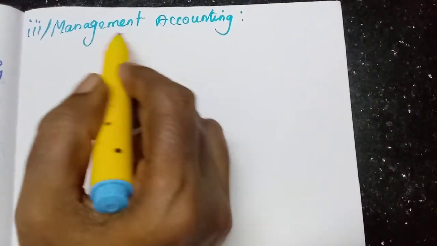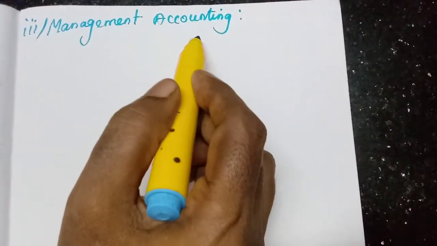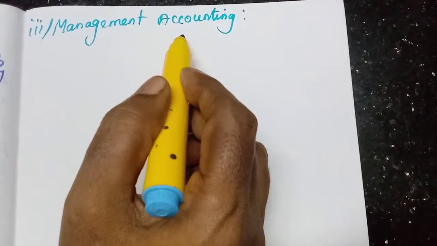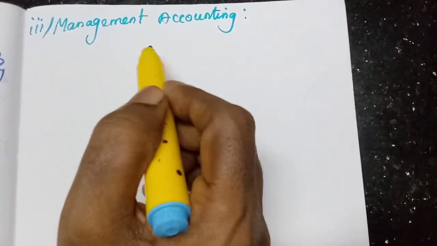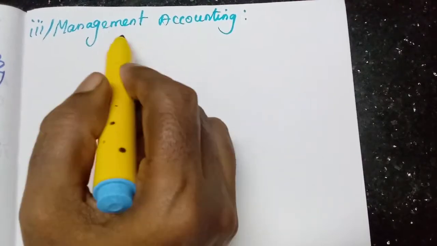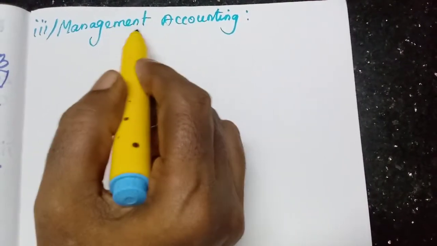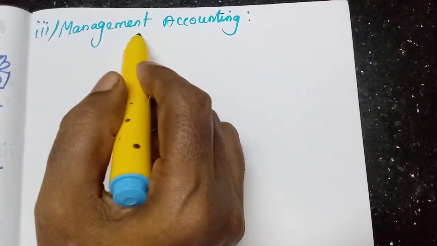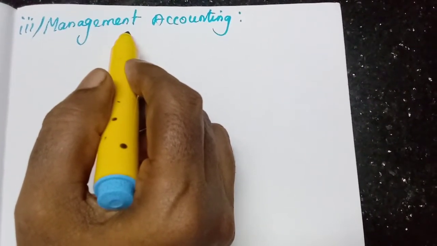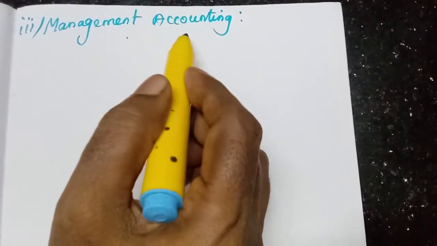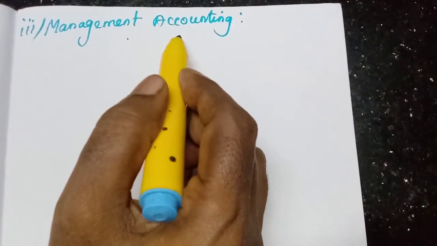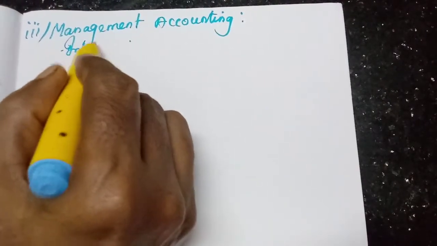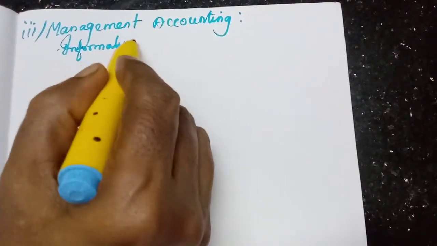Management accounting. This management accounting is also related to cost accounting and financial accounting. We can say it is a combination of financial accounting and cost accounting. With this accounting only, they will take decisions in the management about the future plans and policies, or to control any day-to-day operations of the enterprise. So they will collect the information from financial accounting and cost accounting.